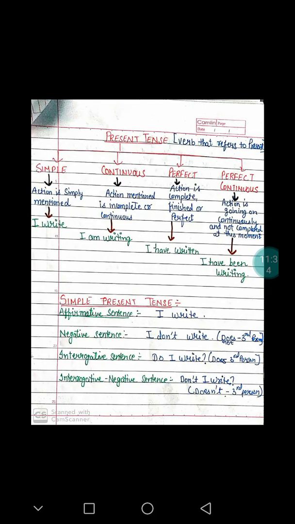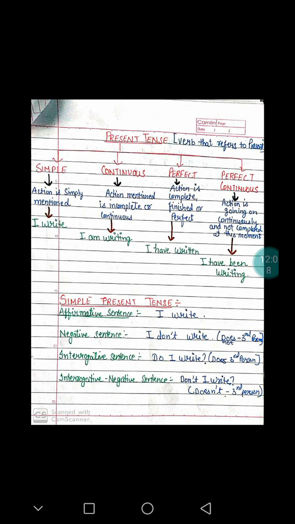Now you will say, what is the difference between continuous and perfect continuous? Continuous is also saying that the action is incomplete, and perfect continuous is also saying that the action is incomplete at this moment. Then what is the difference? Continuous means that the action is being undertaken at this moment. While I am talking, the action is taking place.